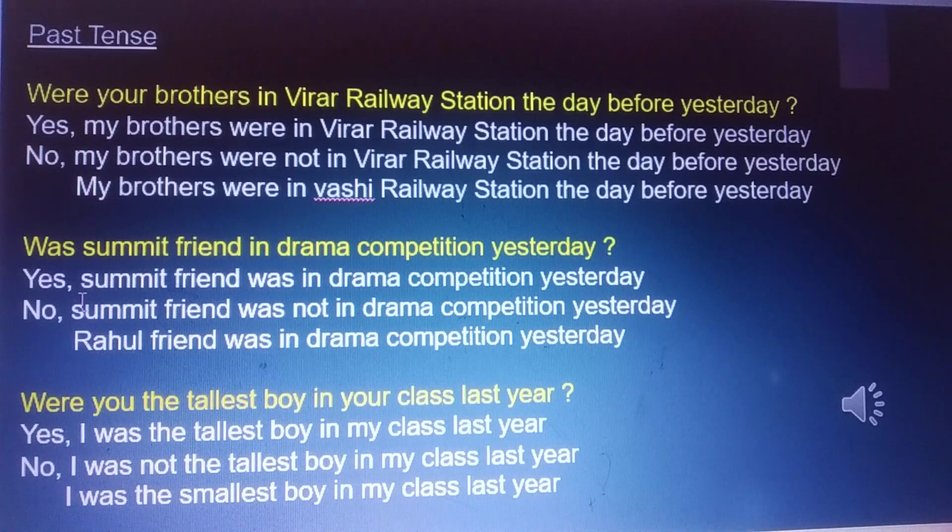Was Sumit's friend in the drama competition yesterday? Yes, Sumit's friend was in the drama competition yesterday. No, Sumit's friend was not in the drama competition yesterday. Rahul's friend was in the drama competition yesterday.